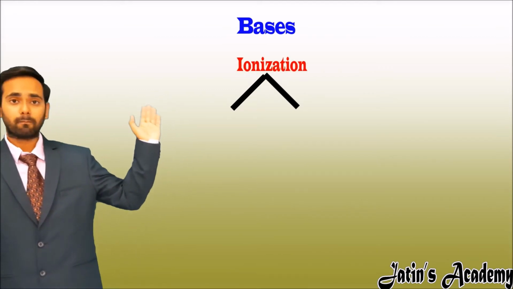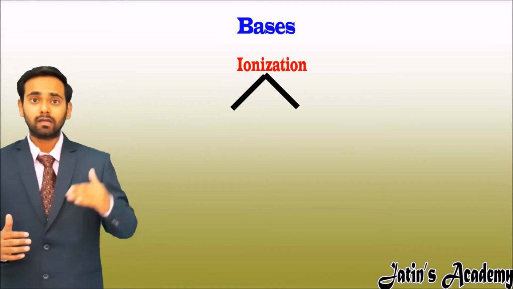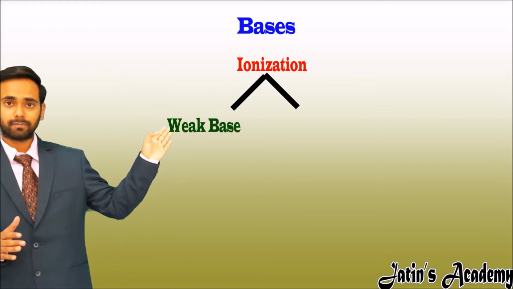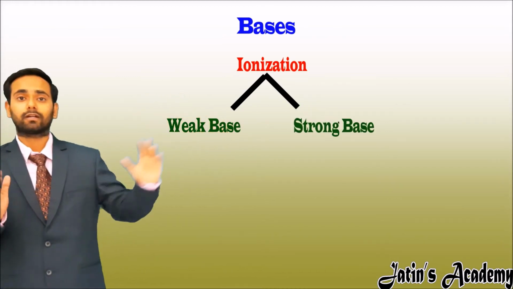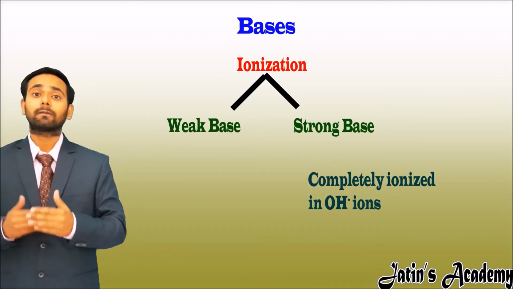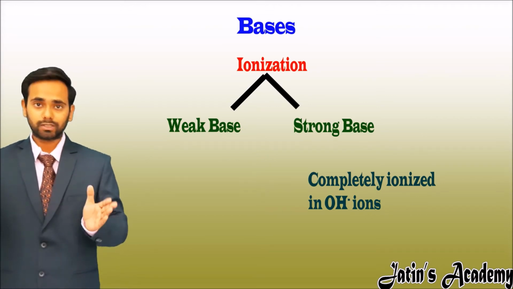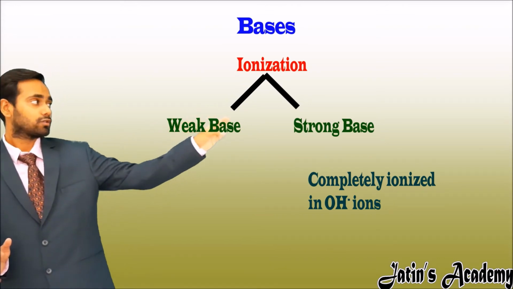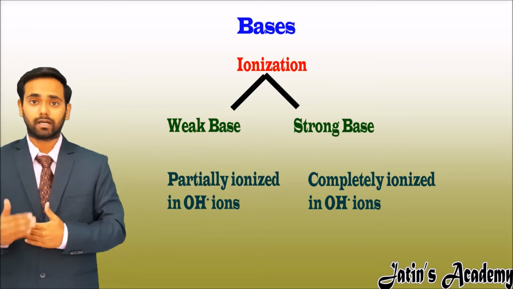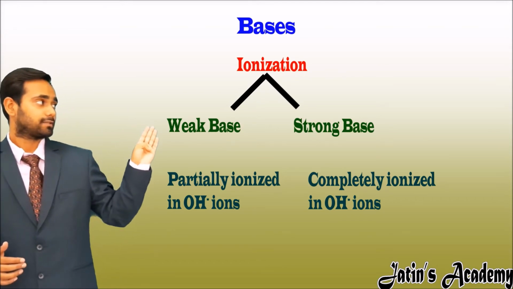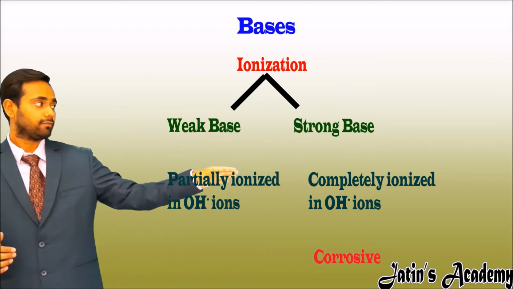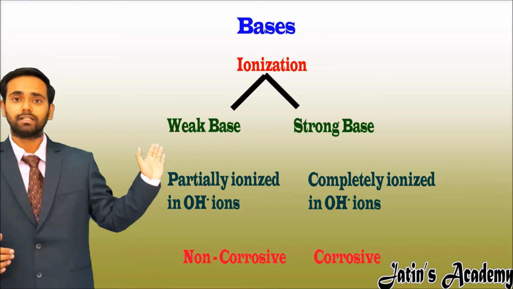Depending upon the ionization capacity, bases or alkalis are divided into two categories. One is weak base and other is strong base. Now what is the meaning of this? It is same as acid. If the bases are completely ionized into OH negative ions, these bases are called strong bases, and the bases which are not completely ionized, meaning partially ionized into OH negative ions, are called weak bases. Here note one thing, that strong bases are corrosive in nature and weak bases are non-corrosive in nature.